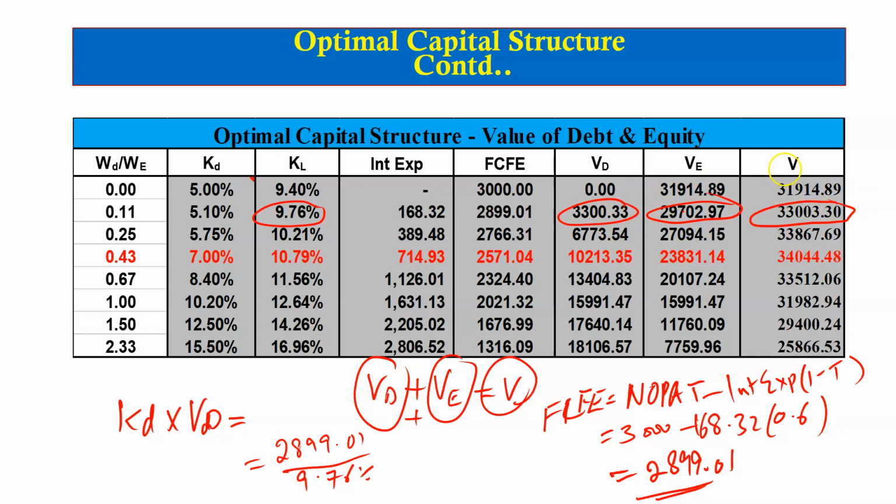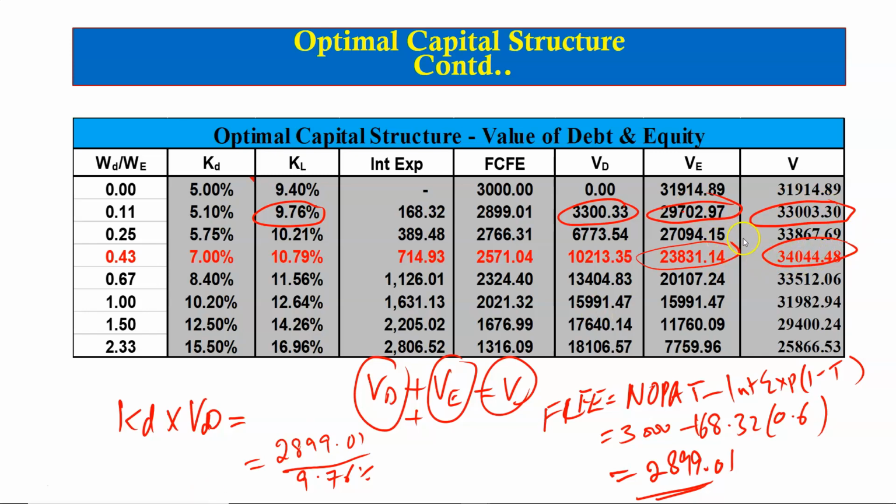Now keep in mind that our job is to maximize the value of the firm, not the value of equity. So you see, when the value of the firm is maximum, the value of equity is not maximum. This is what you need to be very careful of. The job is not to maximize the value of equity, but to maximize the value of the firm.